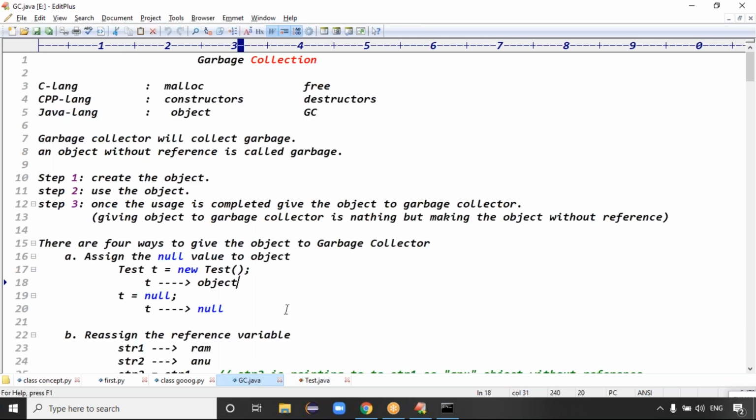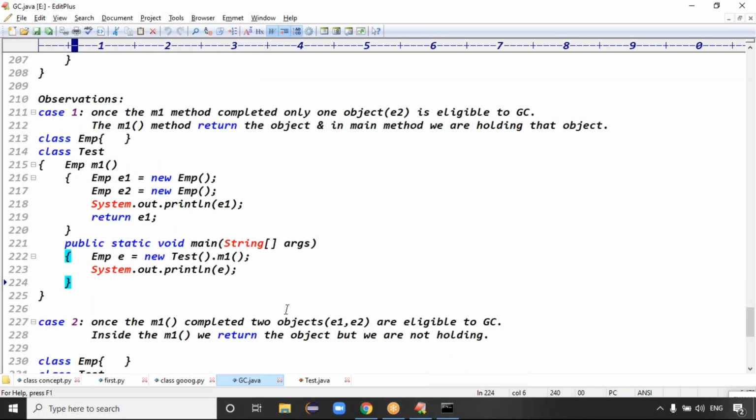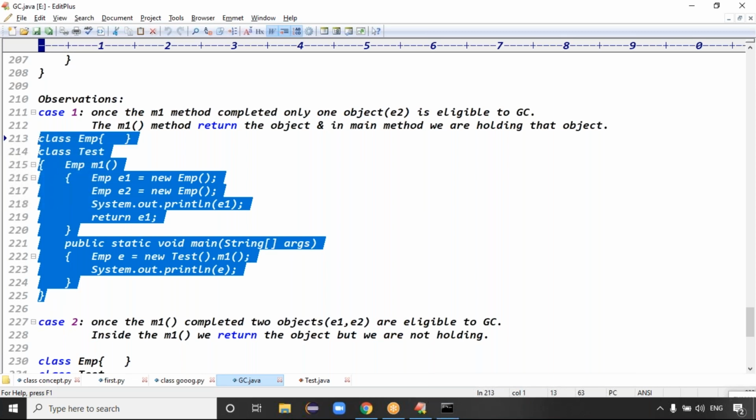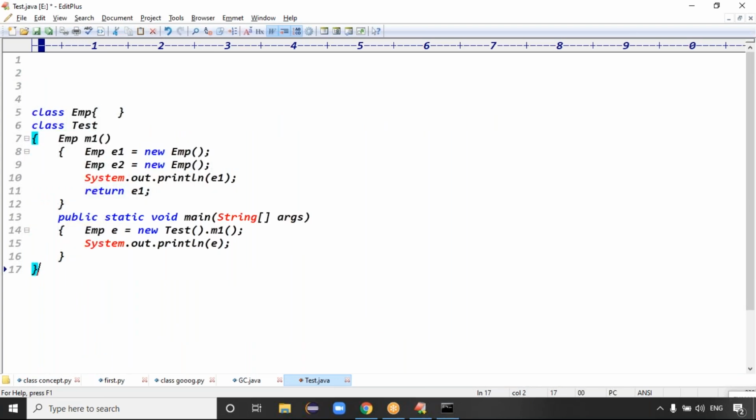In the previous example, we are returning the object and holding that object in the main method. It means that object's reference still exists, even as a returning value. That's why it is held. Exactly. Now see, this address and this E address, both addresses are the same, because here we are returning E1 and holding that E1 in the E variable. That's why both addresses are the same.